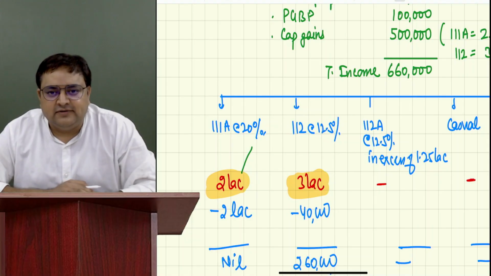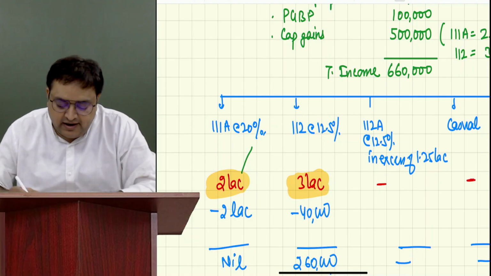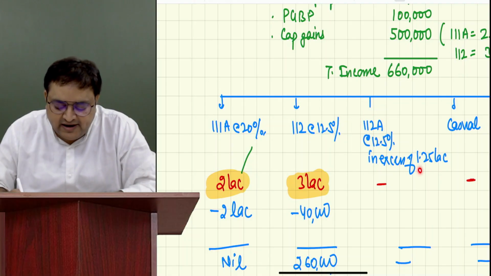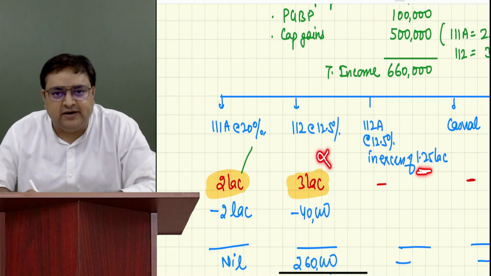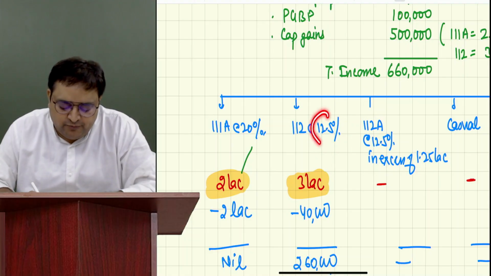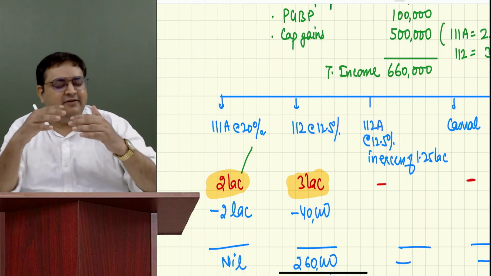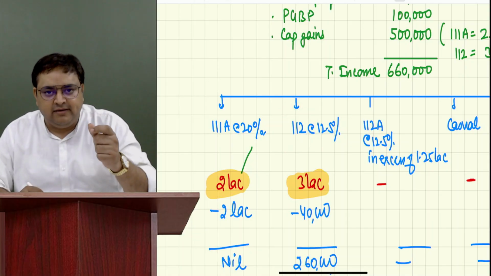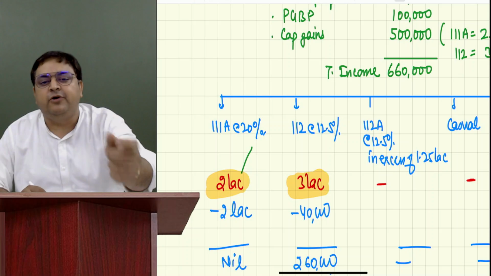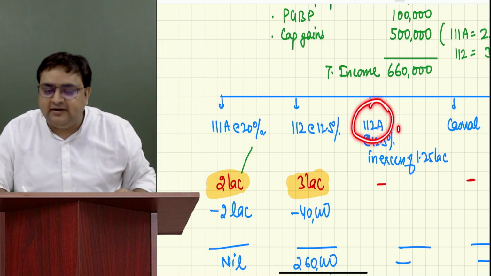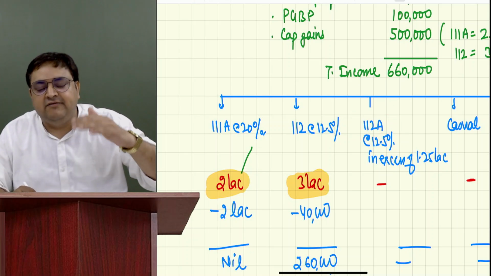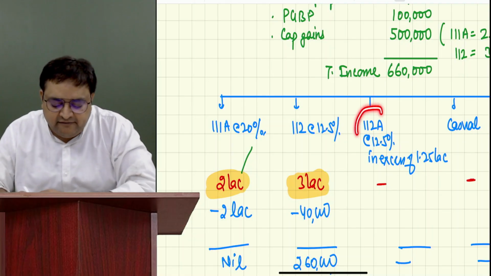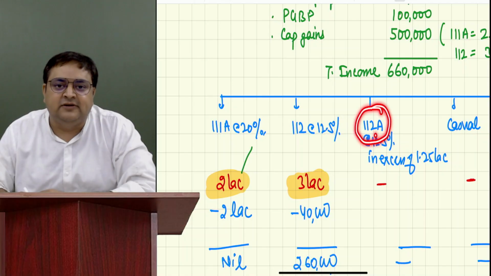Do you think it is so? The 112A is smaller, because there is a benefit of an exemption of 1,25,000 on excess. Here there is no benefit. So 12.5 and 12.5 seem to be the same level of monster, but 112 is still a little bigger, because it taxes every penny at 12.5%. But 112A does not tax everything. They first give an advantage of 1,25,000, then they tax. So comparatively 112A is the smallest one.